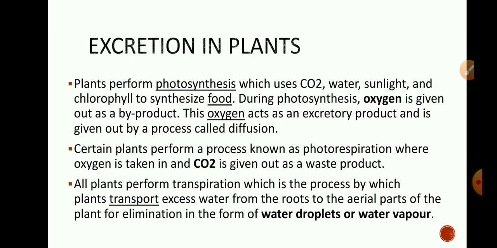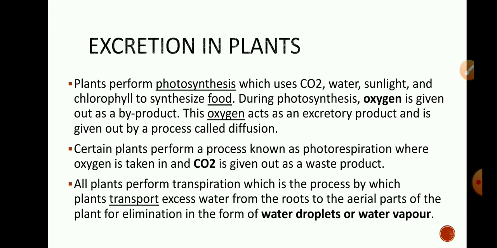Now we will discuss excretion in plants. Plants also perform excretion, but their methods are absolutely different from animals. Plants have various waste products like oxygen, which is produced during photosynthesis, carbon dioxide, which is the waste formed during respiration, and excess water and metabolites are other wastes formed in plants.